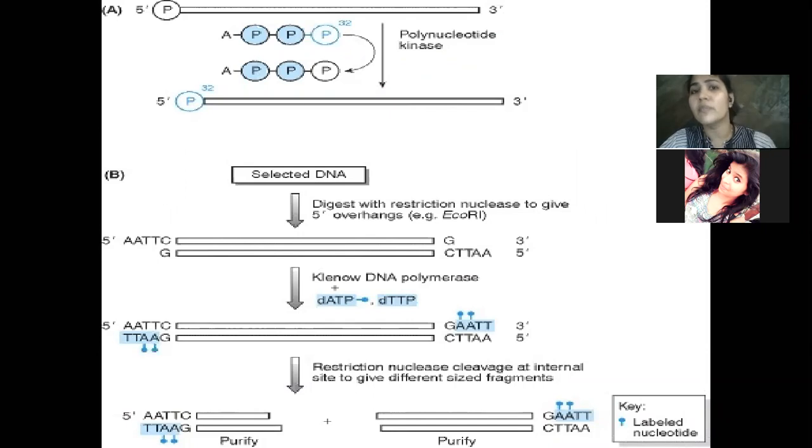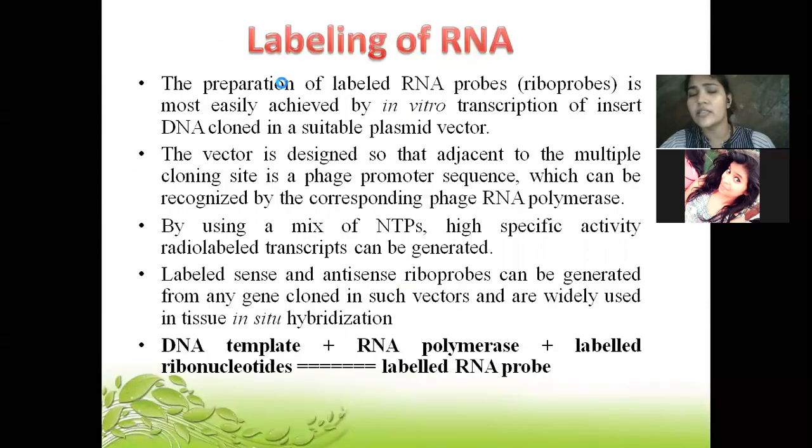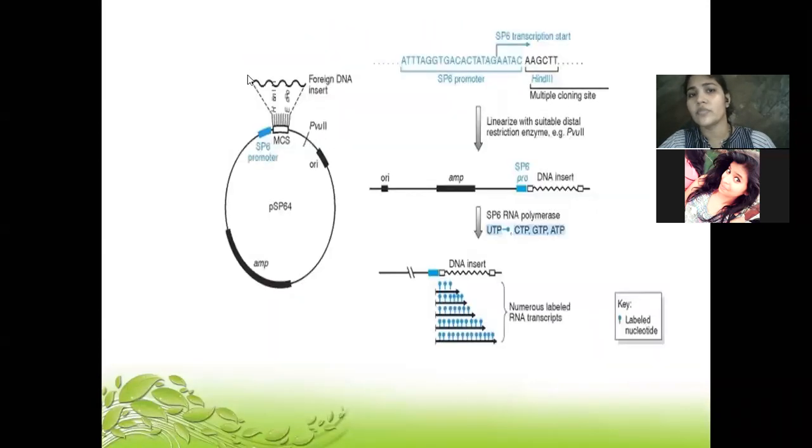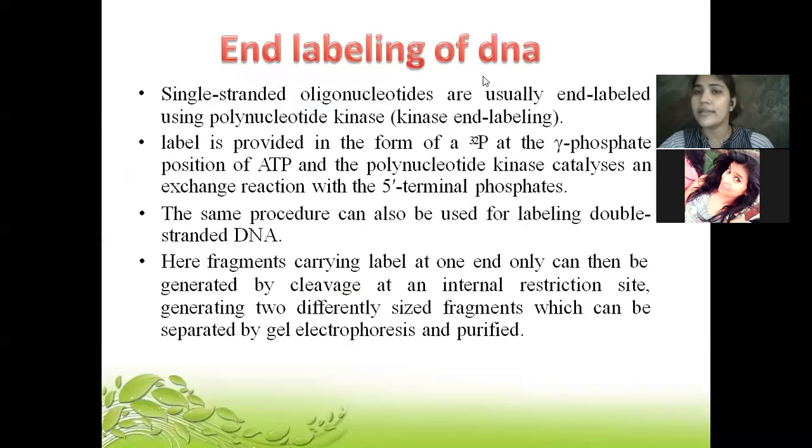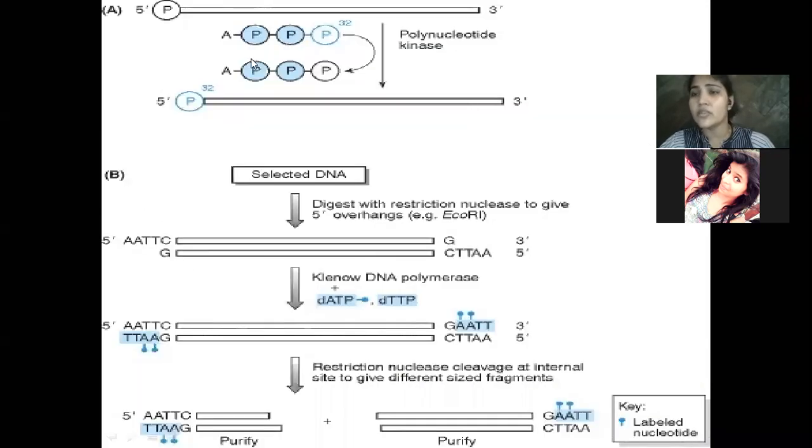One of the methods we can use for single stranded DNA is polynucleotide kinase, in which the labeled phosphate replaces the ATP phosphate at the 5' end of the DNA, and you get DNA which is labeled at the end, and hence it is called end labeling of DNA. So this is for single stranded. How we do it for double stranded, we will see in the next lecture.